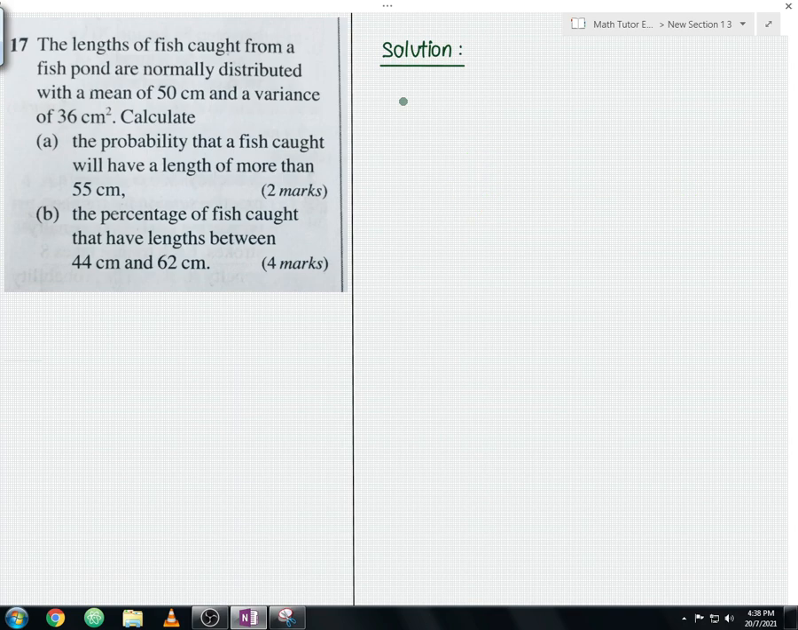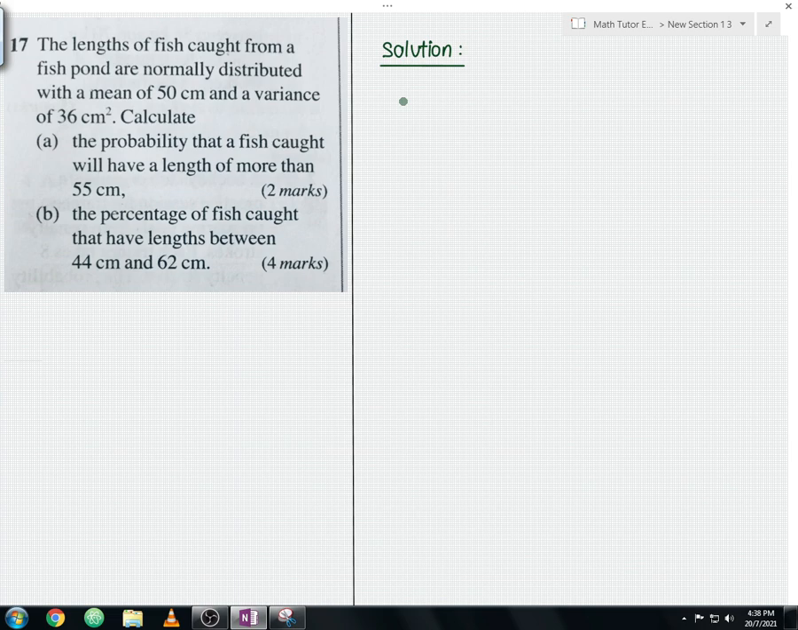Okay, let me read the question now. The lengths of fish caught from a fish pond are normally distributed with a mean of 50 cm and a variance of 36 cm square. Calculate the probability that a fish caught will have a length of more than 55 cm and the percentage of fish caught that have lengths between 44 cm and 62 cm. So this is the question.